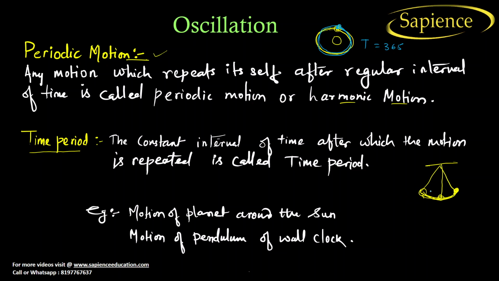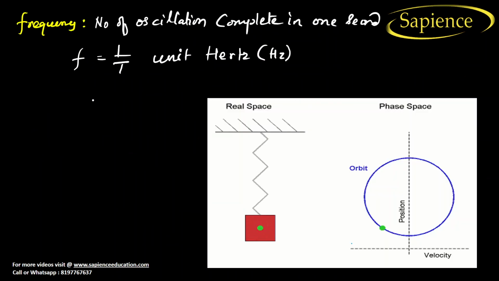Now let us consider the pendulum also. Let us consider the bob starts its motion from this end to this end, and again comes to its initial position. The time required to go from here to here and back again is, let us take, 4 seconds. So the time period, denoted by capital T, is 4 seconds. For example, motion of a planet around the sun is periodic motion. Motion of the pendulum of a wall clock is periodic motion. I hope you have understood now.